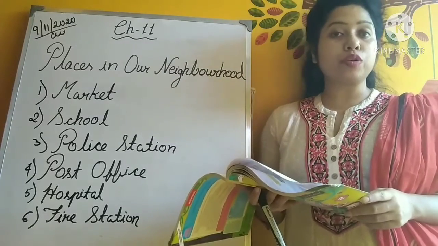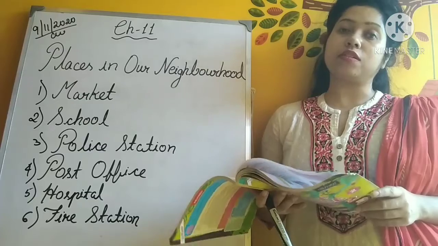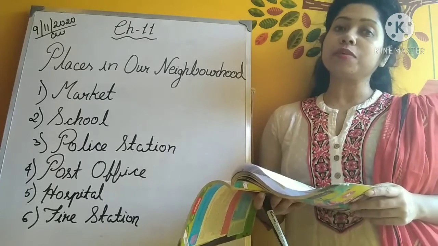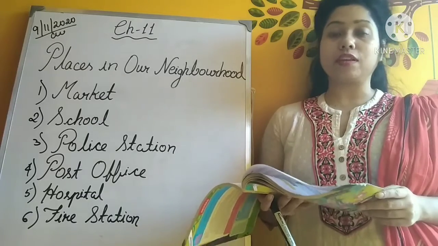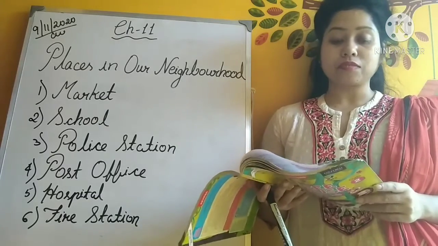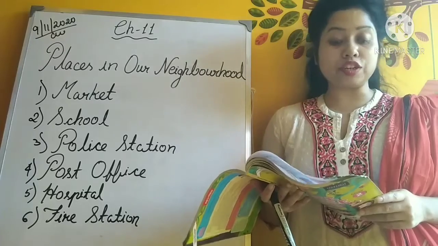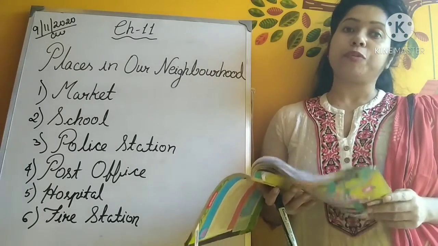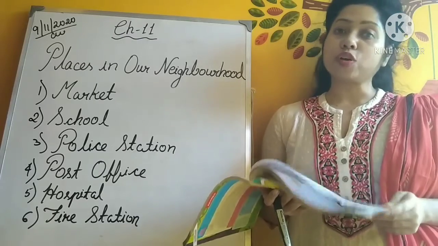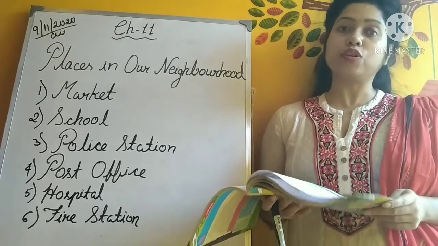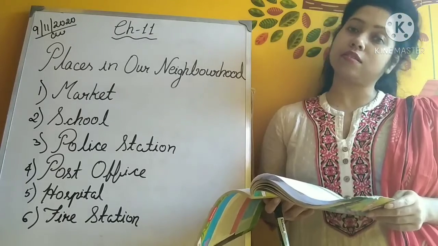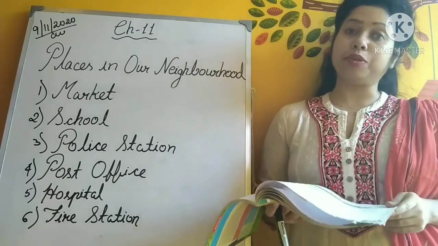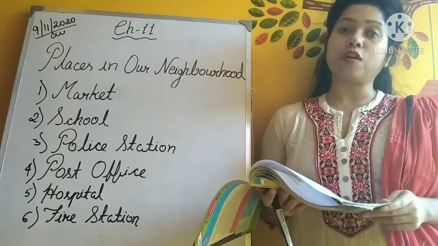So a good neighborhood also has a community center where people go for recreation. So what is a community? Community means a group of people who live in a place. Okay? So people can play sports, read or spend time with their friends. So a community center is a good place where people can go, they can talk to each other, they can spend a good time with their friends or families, right? So some community centers also have movie shows and music programs for people of the neighborhood.